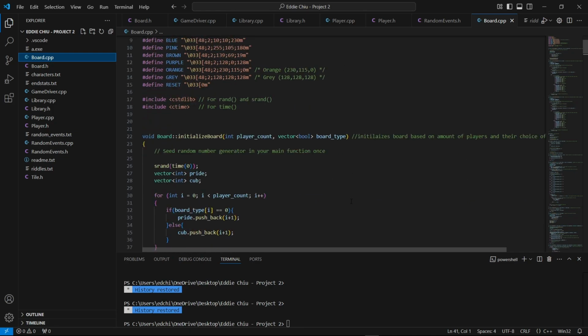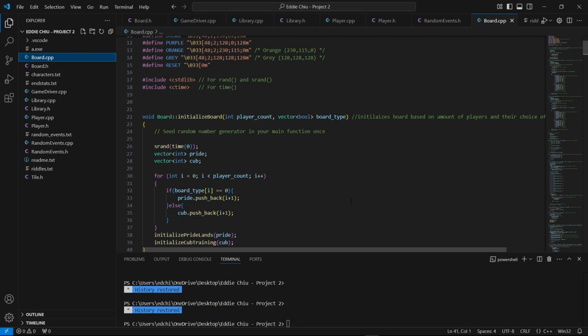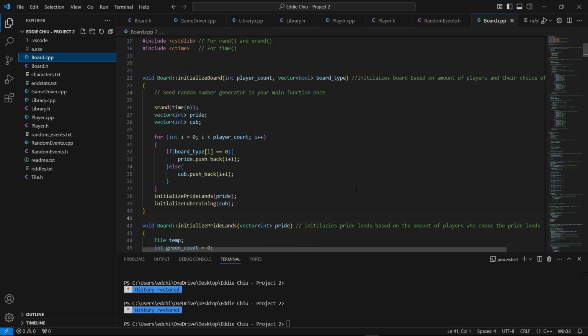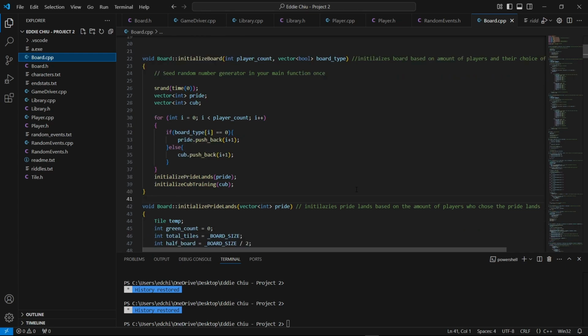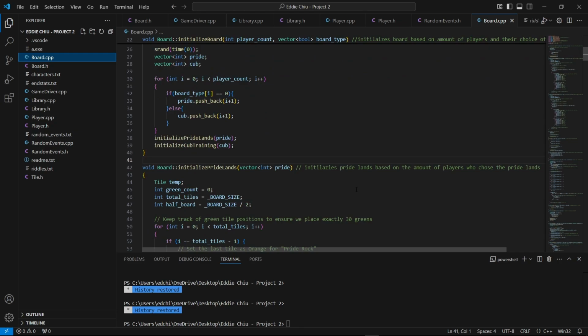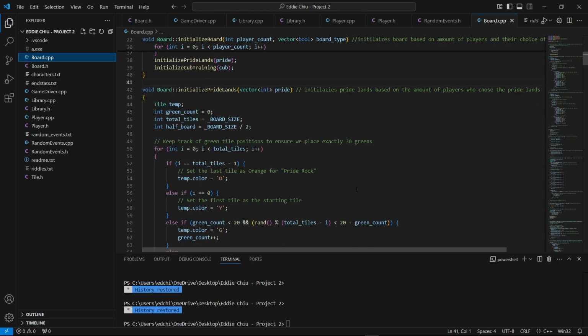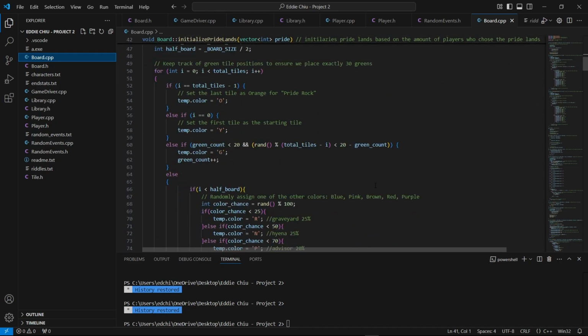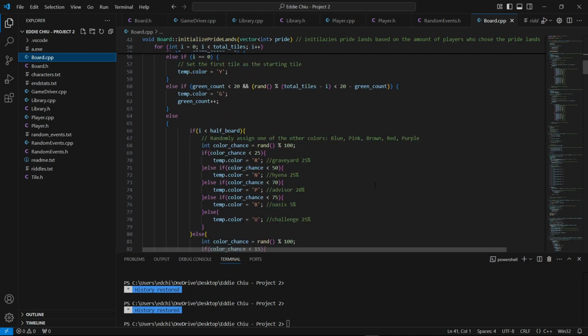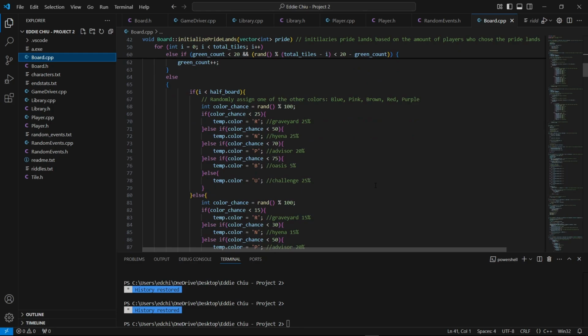The board was a bit difficult to use because we got the code directly from you guys, so I had to figure out how it worked and how to change it because it didn't really support multiplayer. I had to go through it and change a few things around so that it could take in more than one player.